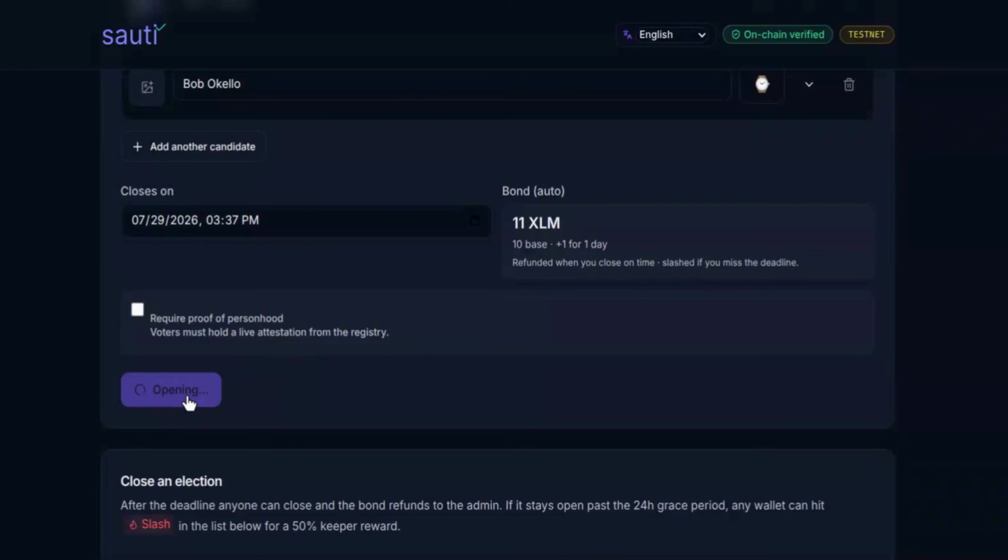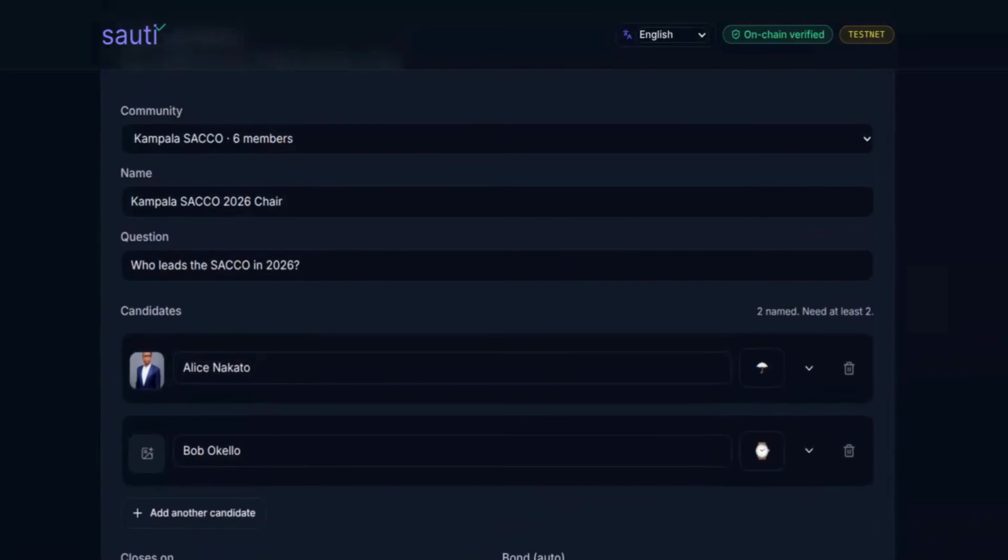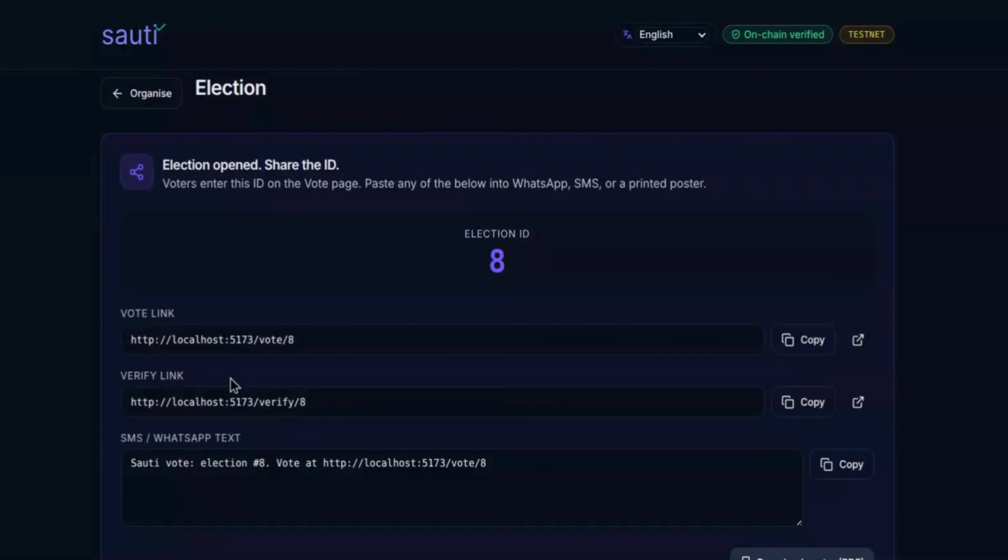So let us open an election. We need to sign in to the Stellar wallet. When you're done, you can see we have the links to vote and verify.